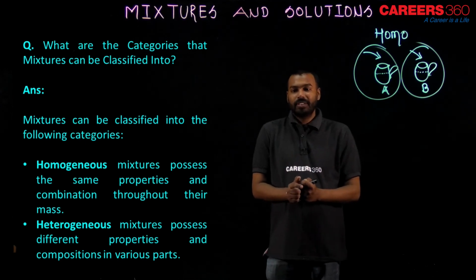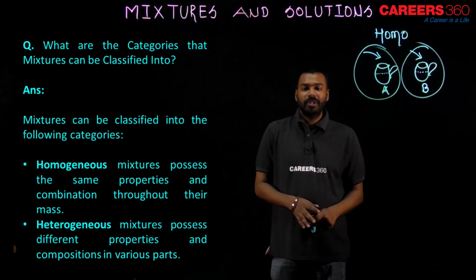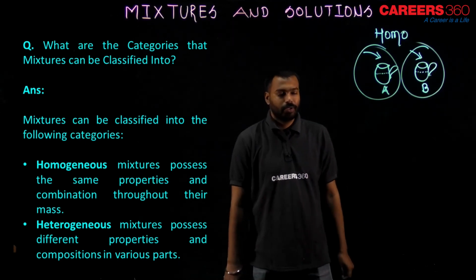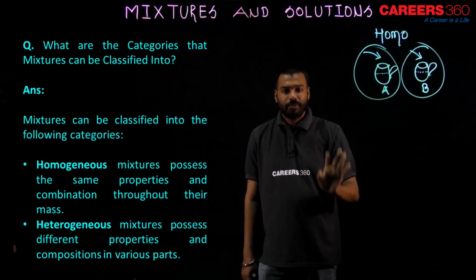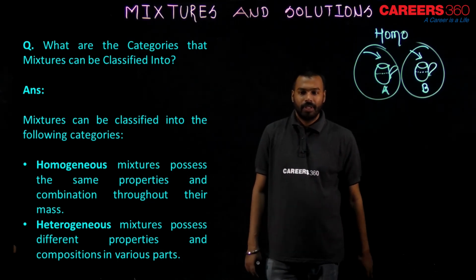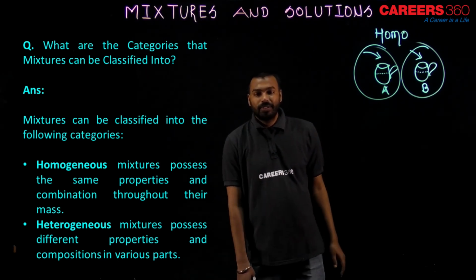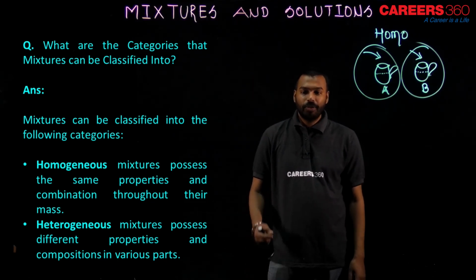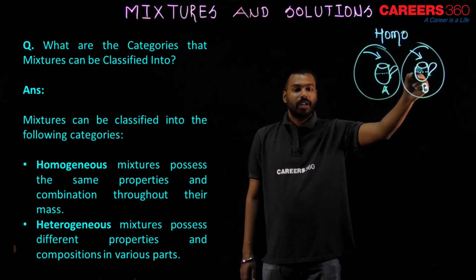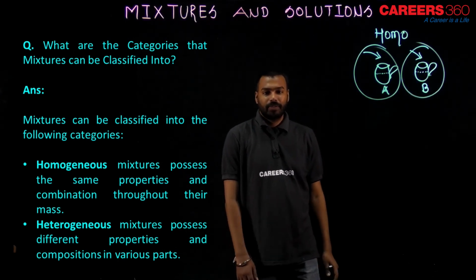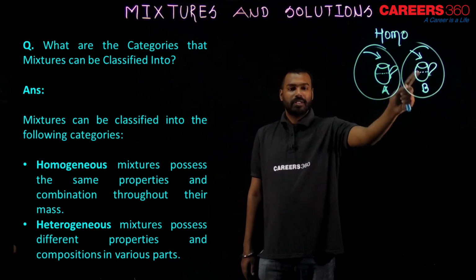Homogeneous mixture possesses the same property and composition throughout the mass. So, from all the corners you will find the same property, the same amount of sweetness. Heterogeneous mixture possesses different properties and different composition in various parts. I told you, from this cup I found different types of taste. So, this is homogeneous, this is heterogeneous.